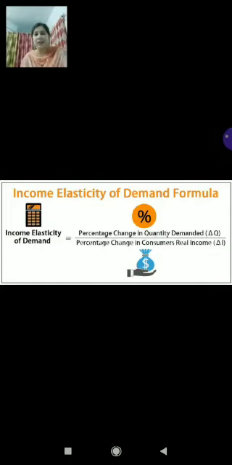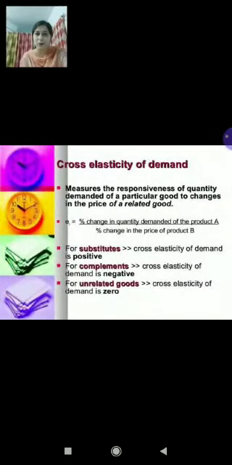This much is clear? Now let's move ahead with the second degree of elasticity, that is cross elasticity of demand. Children, cross elasticity of demand is defined as the percentage change in quantity demanded of a commodity with respect to a change in the price of related commodities. I have already told you related commodities are two: complementary and substitute. Remember? Yes, in chapter number 2, the theory of demand, law of demand chapter, we have discussed this, right? So related commodities are two: substitute and complementary.